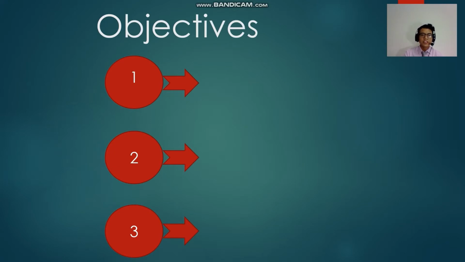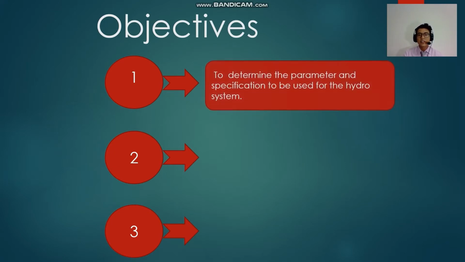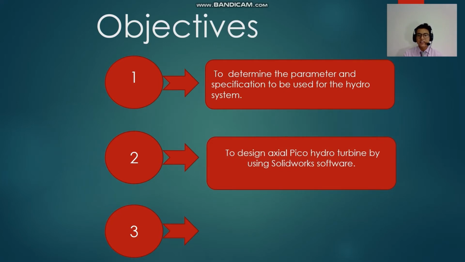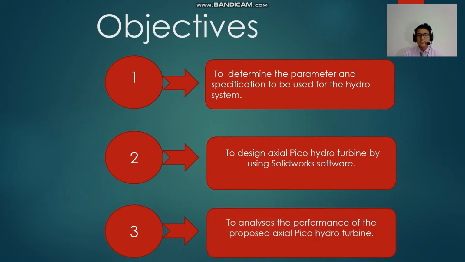Okay, the objectives of my project. The first one is to determine the parameters and specifications to be used for the hydro system. The second one is to design an axial Pico hydro turbine by using SolidWorks software. The third one is to analyse the performance of the proposed axial Pico hydro turbine.